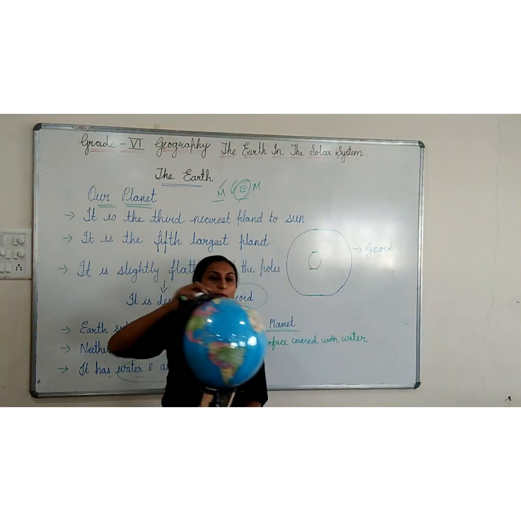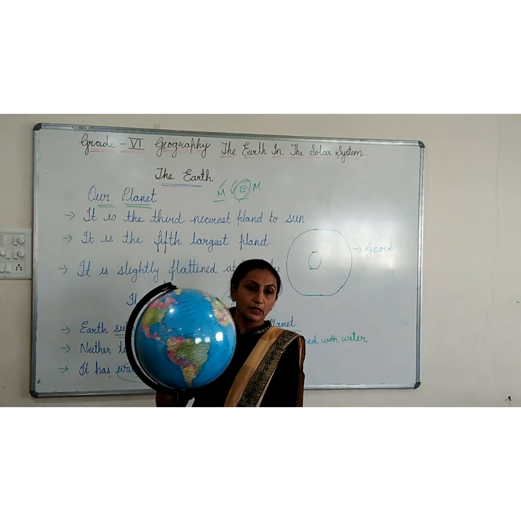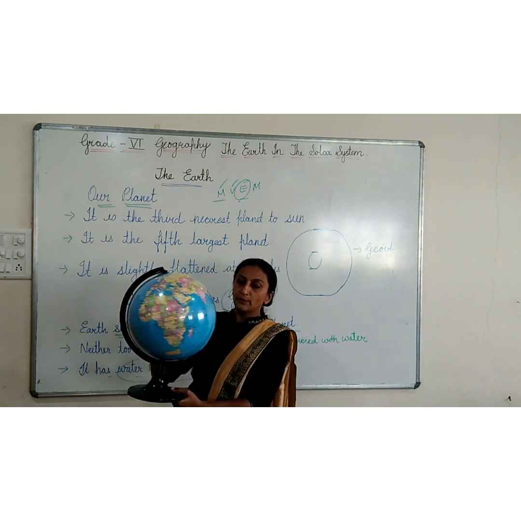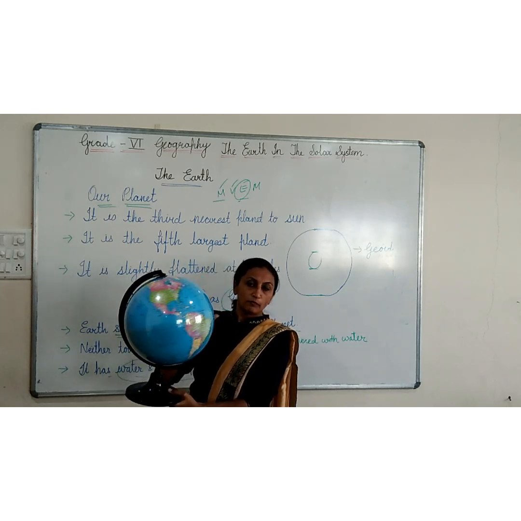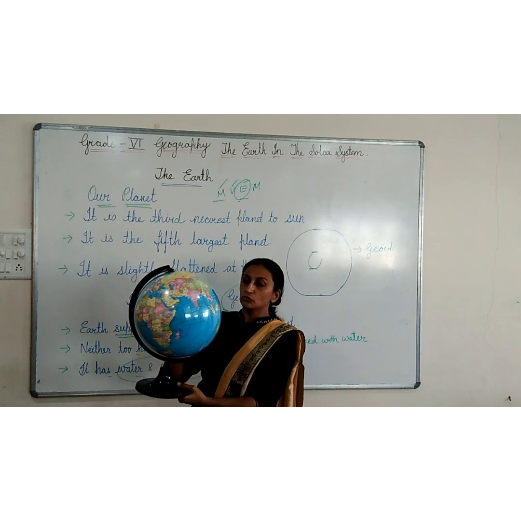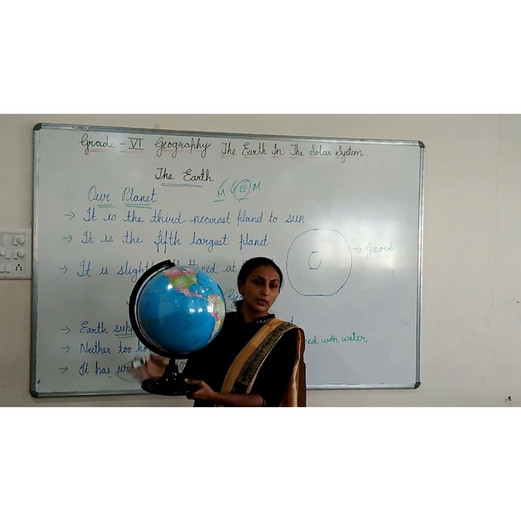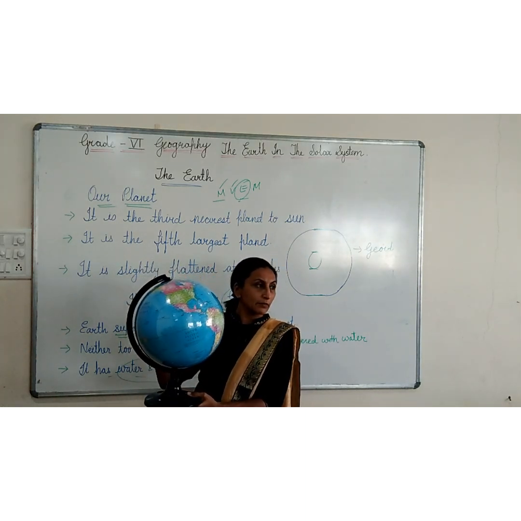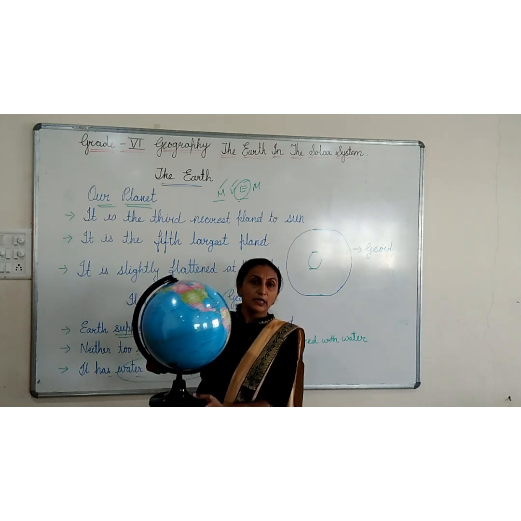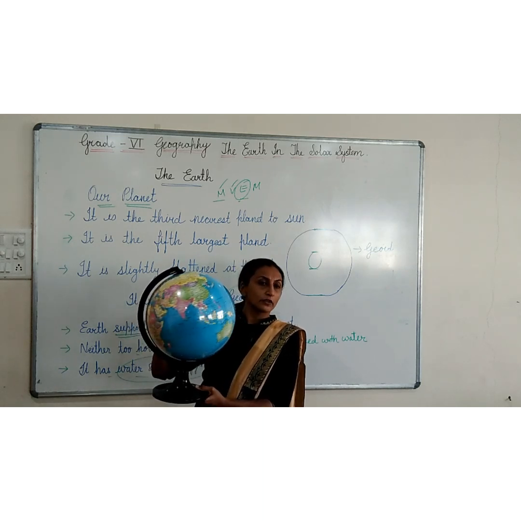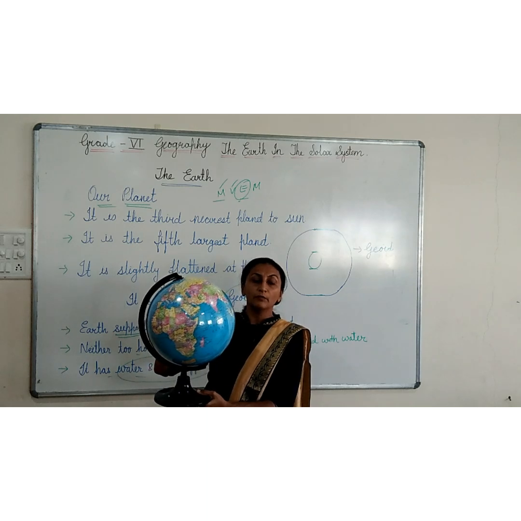Now you see the globe. In the globe also you can see that the maximum part is blue, where the water is. So in this globe also you can see the color is mostly blue. Like this, the maximum part of the Earth is covered with water. So Earth also got the name blue planet.